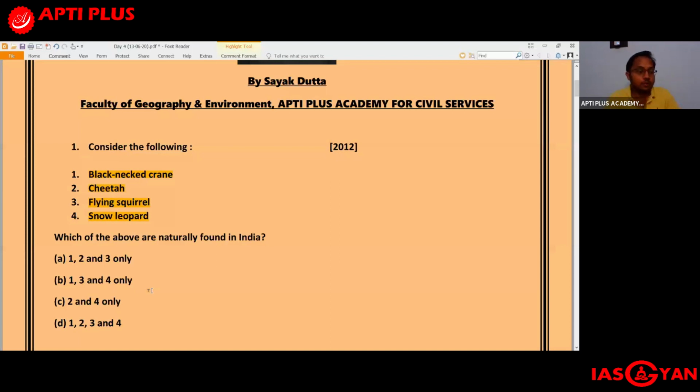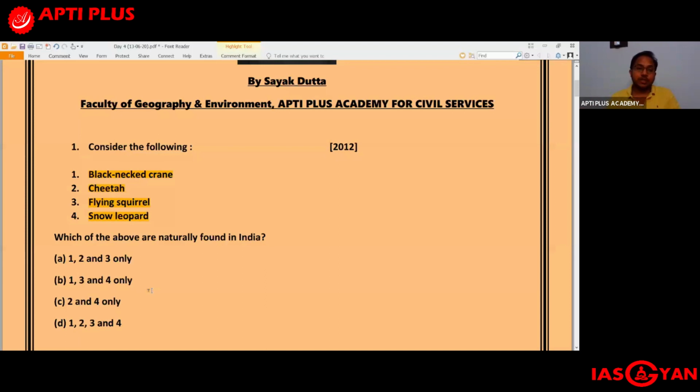So you will find a lot of wildlife photographers and researchers from across the world who will be coming to India. So that is one advantage, but then there are multiple drawbacks of this plan as well. So I would request all of you to go through this particular issue, this particular topic, because this has been in the news and hence it becomes relevant for this year's UPSC prelims.